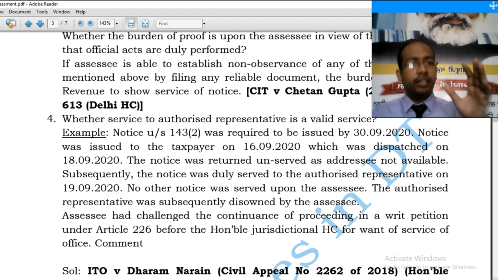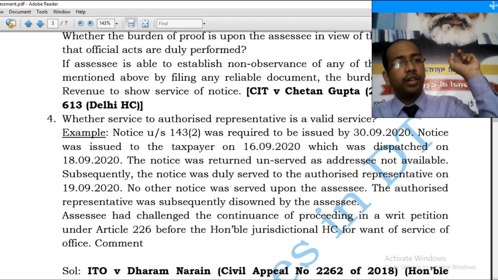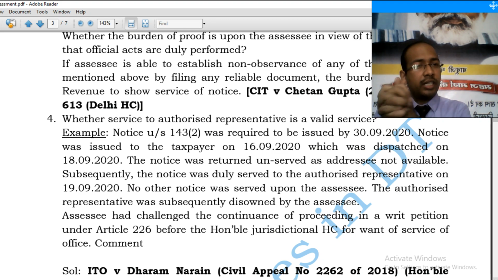So if we talk about issuance, it was complete. It was issued within the limitation period. How? Because it has been dispatched beyond the control of the assessing officer. Now it has been handed over to the postal department. So remember Kusum Agarwal versus ACIT, Allahabad High Court, and in my first video, we have elaborately discussed that issuance completes when it is beyond the control of the assessing officer.